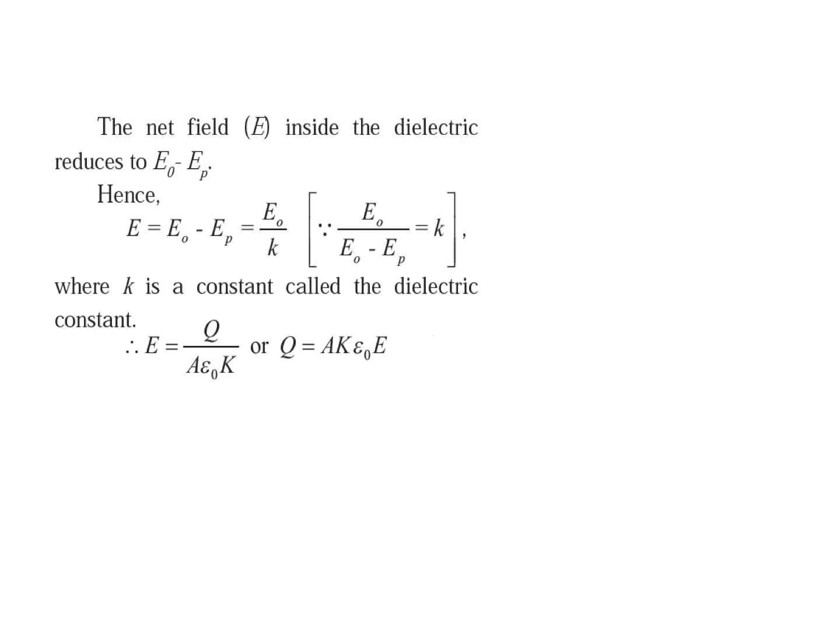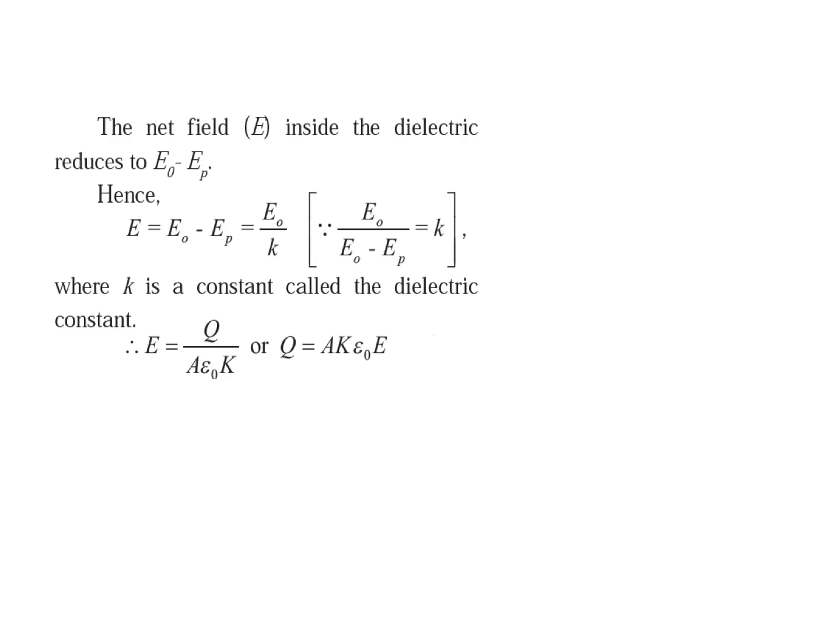The magnitude of the electric intensity at a point in the dielectric medium is given by sigma upon K epsilon naught, where sigma is the magnitude of the surface charge density on either plate.